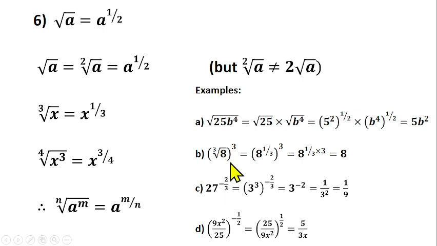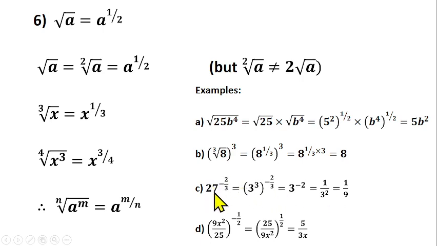You know that this can be written as 8 raised to power 1 over 3, based on our understanding of this. This cube root can be written as 8 raised to power 1 over 3. Then this power of 3 again. According to the law that we just learned before this one, this 3 will multiply 1 over 3. So 3 will cancel 3 here. You have 8 raised to power 1 left. So 8 raised to power 1 is just 8.